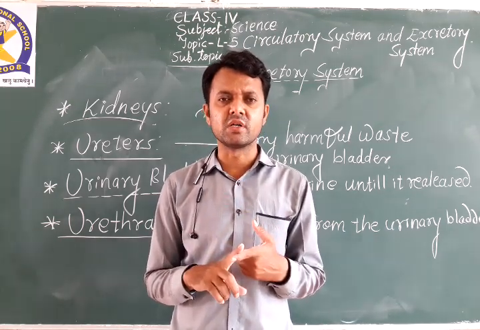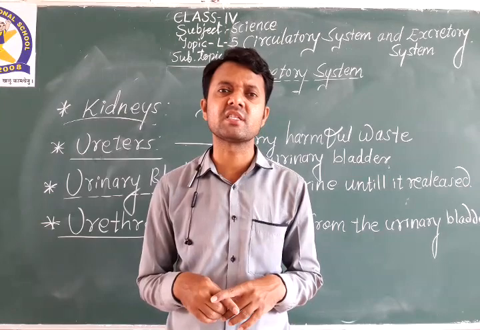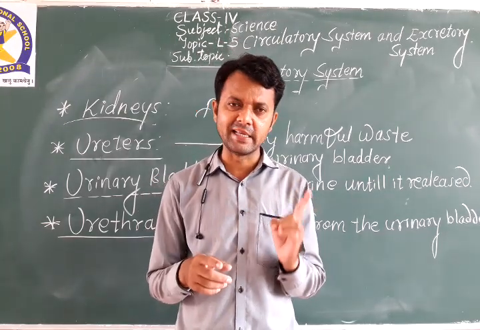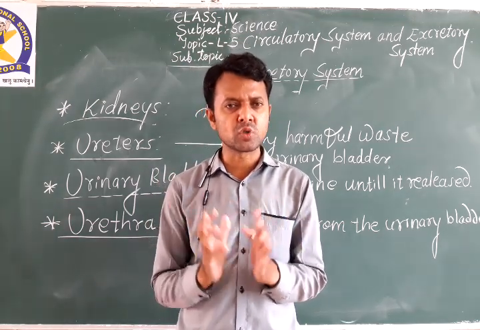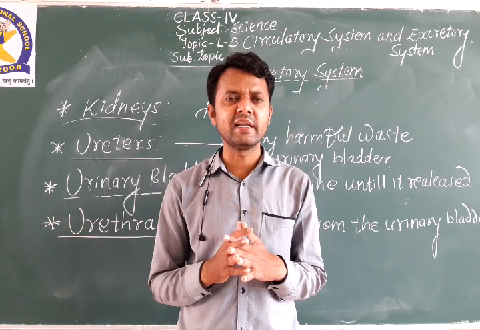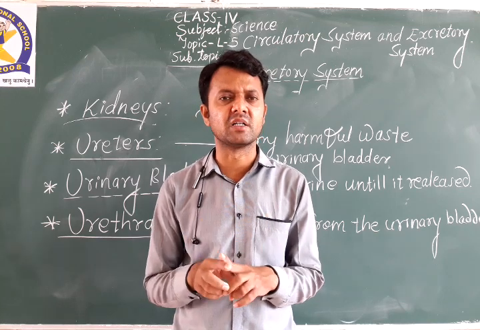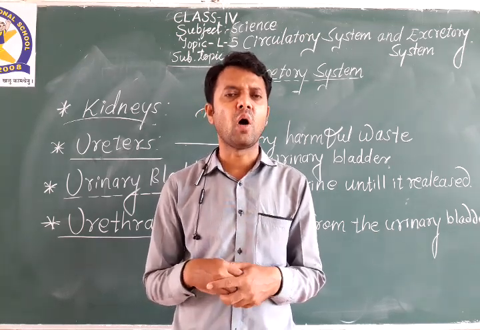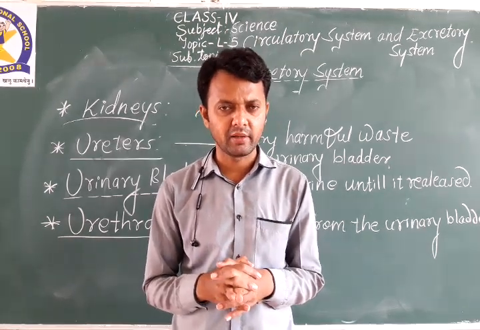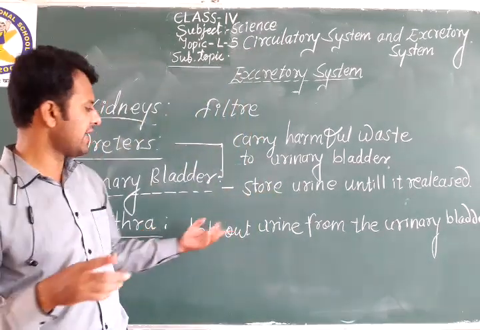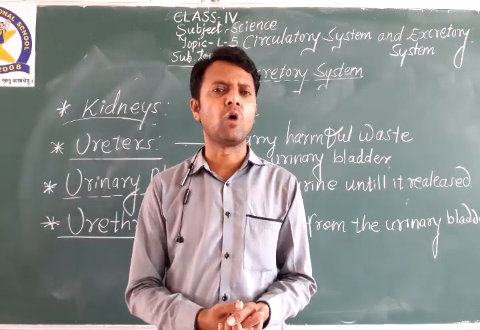Now what is the function of the ureters? A pair of ureters carry all the harmful waste liquid material from the kidneys to the urinary bladder. The urinary bladder needs to store all this urine until it gets released from the body. And at last, the urethra is a tube-like structure that lets out all the urine from the urinary bladder, and ultimately out of the body as well.